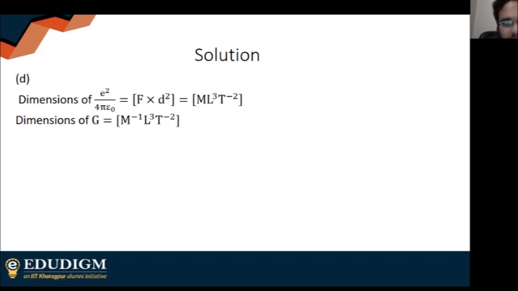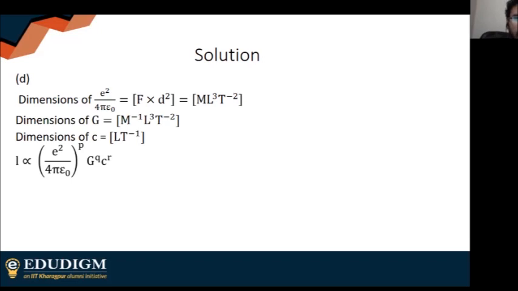We know the dimensions of G, the gravitational constant, and the dimensions of C, meter per second. So it is given that I have to write L in terms of these three quantities. So simply I take the power of E square by 4 pi epsilon naught to be P, the power of G to be Q, and the power of C to be R.